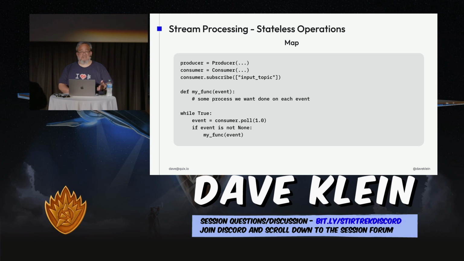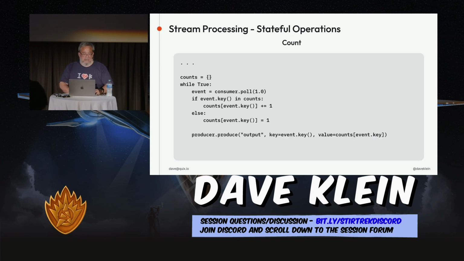These are all stateless operations. These are the easiest ones to do without any help from any library. As we'll see a little bit later, the area where libraries really help is with the stateful processing, which we'll look at some of those things now. And our first stateful operation we'll take a look at is count, which is, again, another kind of hello world of stateful streaming operations.